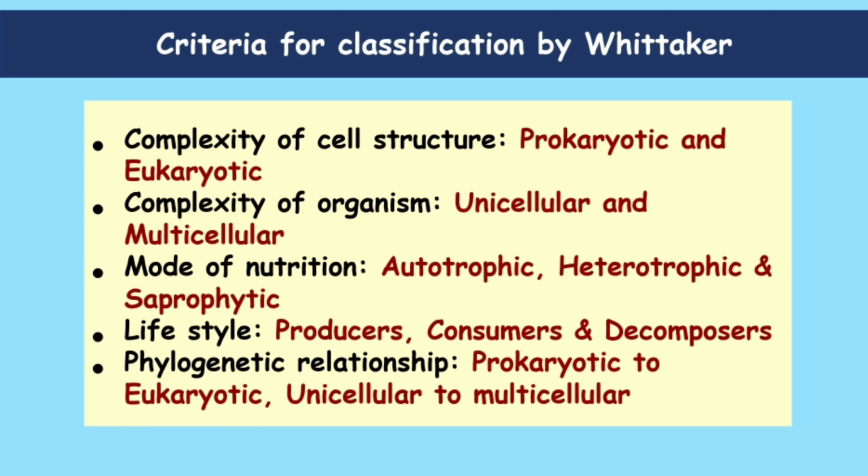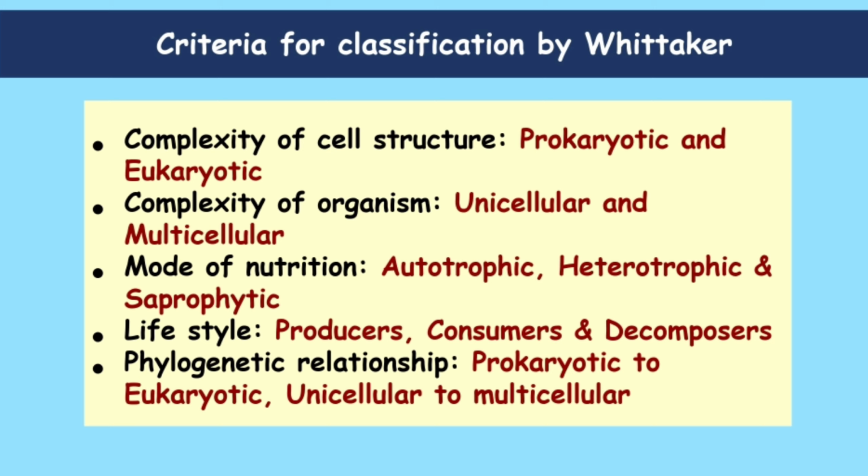Some criteria for the classification given by Whittaker: in complexity of cell structure, he divided organisms into prokaryotic and eukaryotic, as I said. Then in complexity of organisms, he divided them into unicellular and multicellular. Then according to the mode of nutrition, he divided the multicellular organisms into fungi, plants and animals. Plants are autotrophic, which means they make their own food by photosynthesis. Fungi are saprophytic, which means they take their food by absorbing from dead organisms. Animals are heterotrophic, meaning they depend on others for their food.